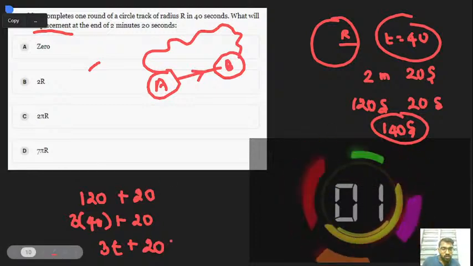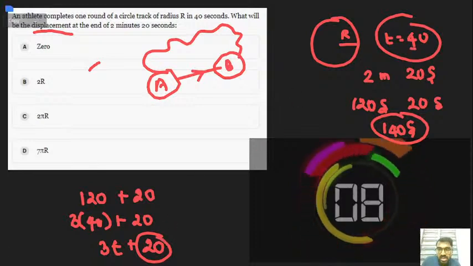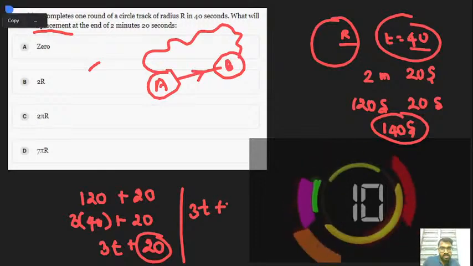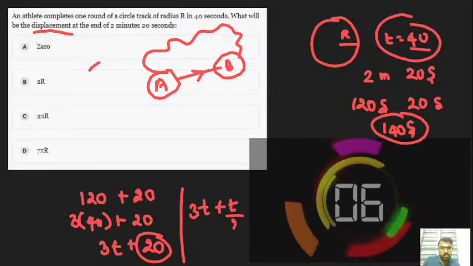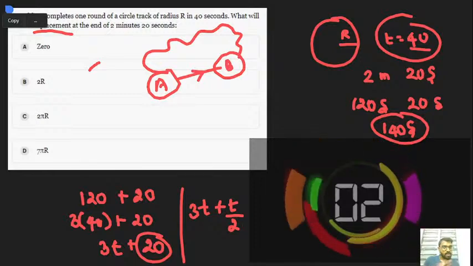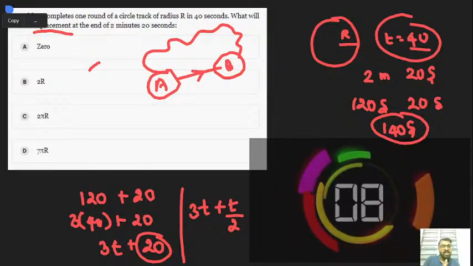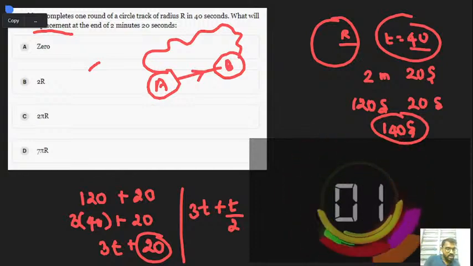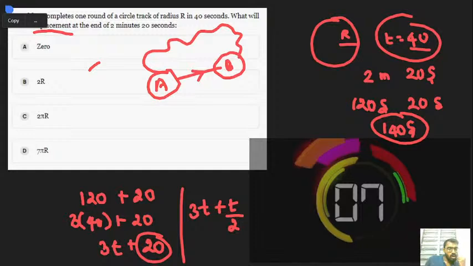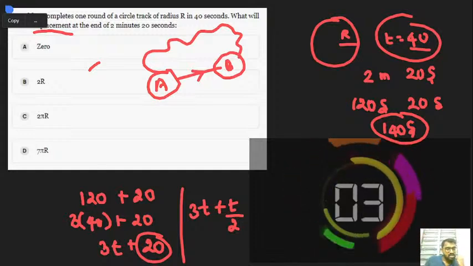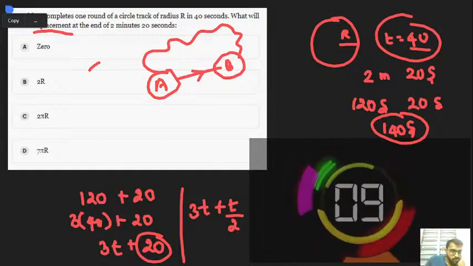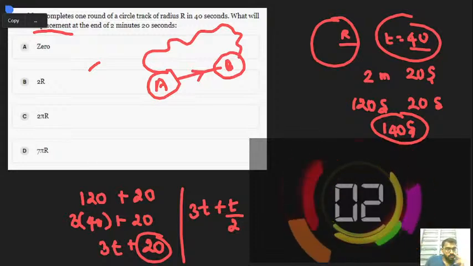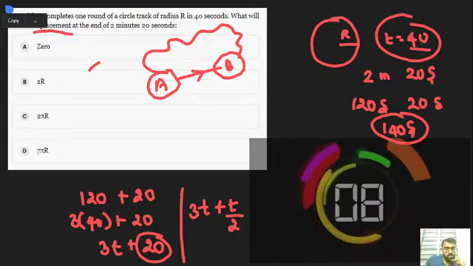Now try to compare what this 20 is in terms of t. That's nothing but t by 2. So it's 3t plus t by 2. I hope you can easily understand. Is there any doubts? You can now erase. Till this part, do you have any more doubts? You can ask now.